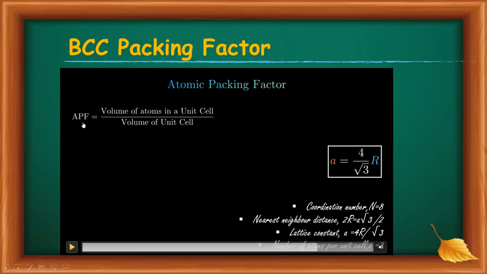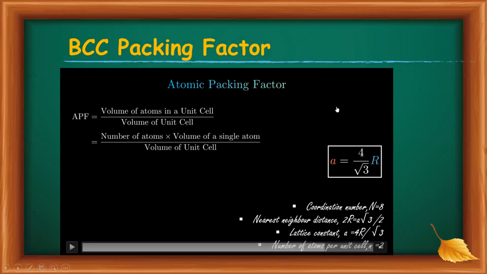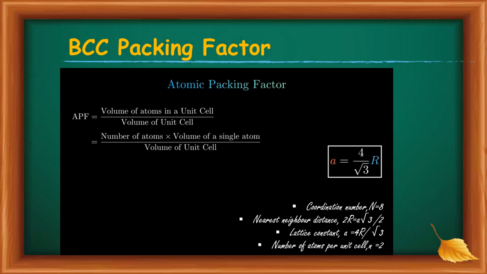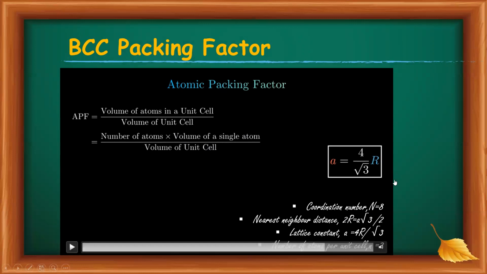The atomic packing factor is volume of atoms in the unit cell divided by volume of the unit cell, or that is equal to number of atoms in the unit cell into volume of single atom divided by volume of unit cell. Here the number of atoms per unit cell is equal to 2, and volume of single atom is equal to 4 by 3 pi r cube.